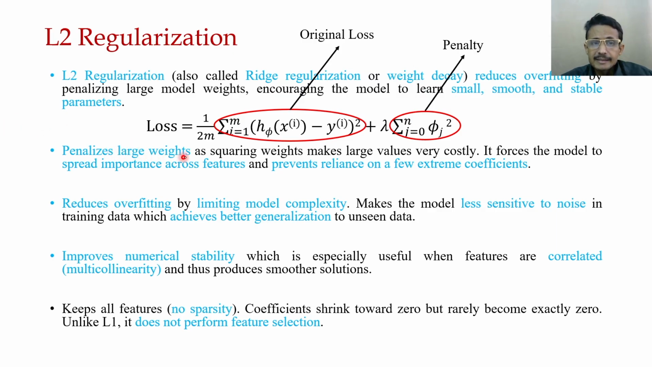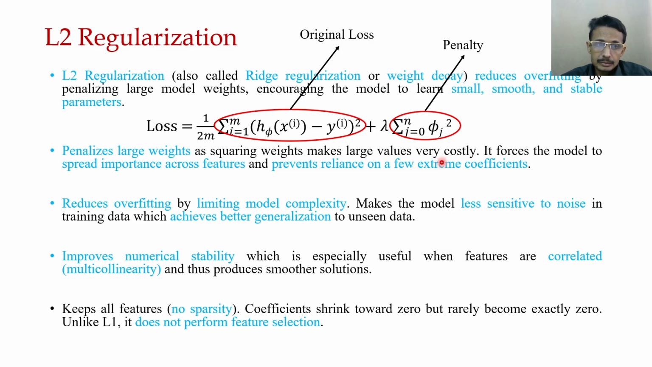So it penalizes large weights. That means squaring weights makes large weights very costly. So it forces the model to spread the importance across features. It's decaying some very large weights so that the model is going to depend on all the features, not just some very important features, and prevent reliance on a few extreme conditions. So that is very important.